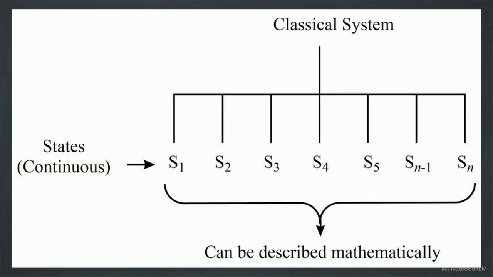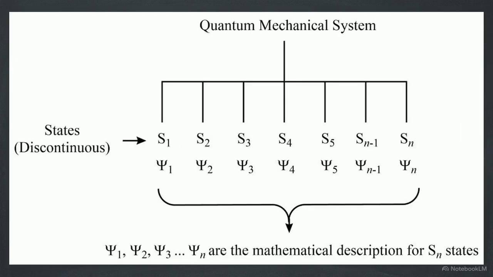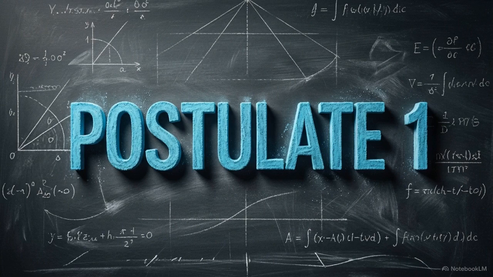In classical systems, properties like position and momentum exist on a continuous domain. You could measure them at any exact, infinitesimally small point. But microscopic systems operate entirely differently. Their states belong to a discontinuous, discrete domain. To capture this discontinuous reality, we have to abandon classical trajectories. Instead, we rely on mathematical descriptions called wave functions, denoted by the Greek letter psi. This necessity establishes the first postulate of quantum mechanics.